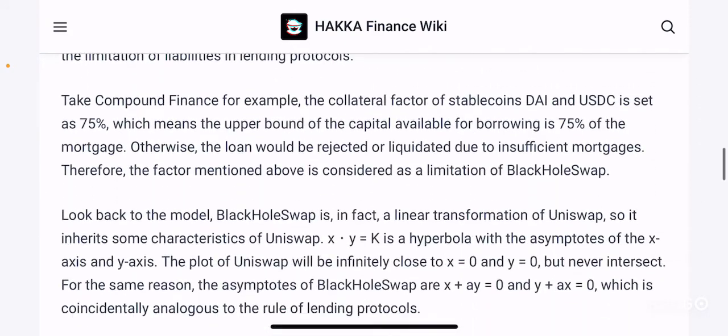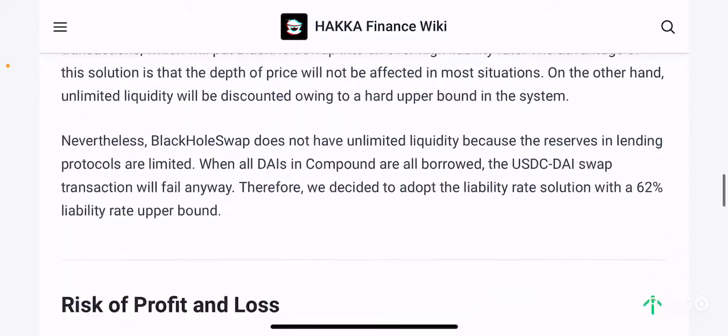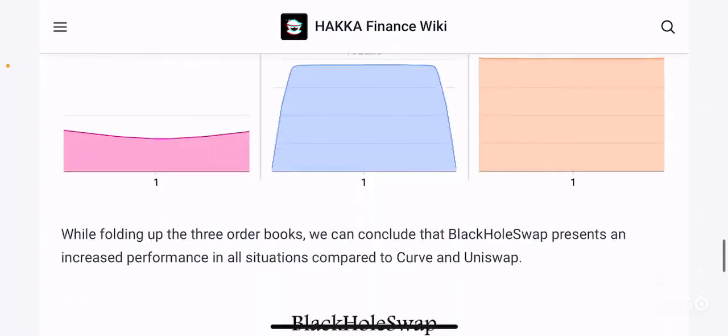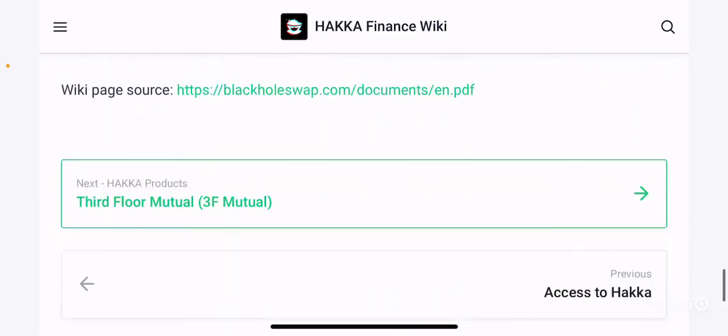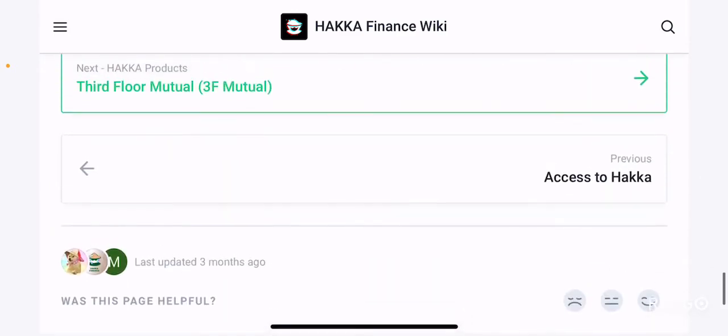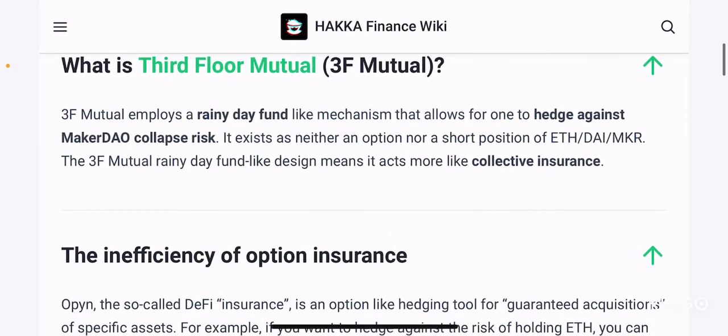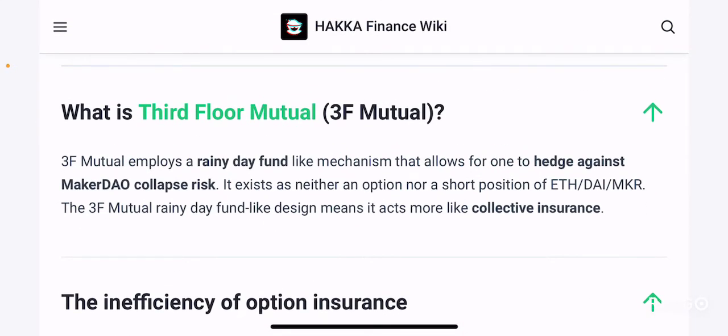A very interesting dynamic. You can also look at some of their charts and do your own deep research on this. It's a very interesting project. Although it's not very unique, the way it does it makes it very unique, right? So they also have this gamified insurance platform called Third Floor Mutual, or 3F Mutual, right? So what is 3F Mutual?